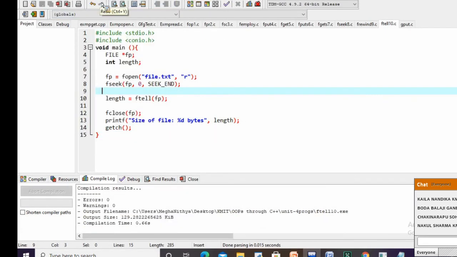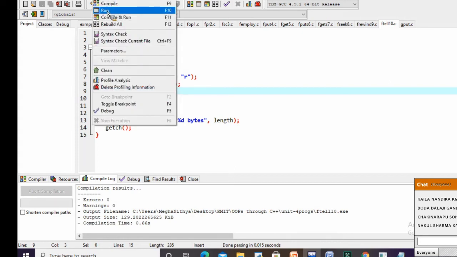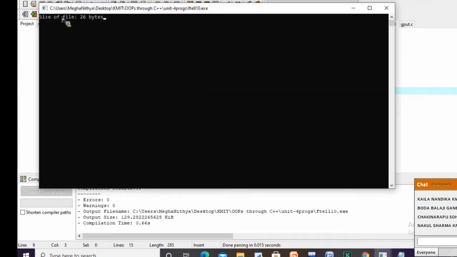Compile, then we run it. See, it is giving us the size of the file as 26 bytes. It gives the size in bytes. What is a byte?